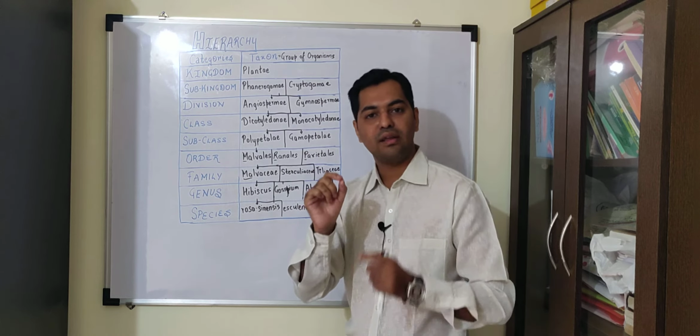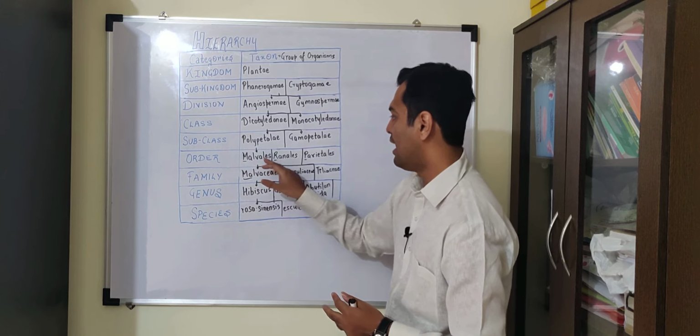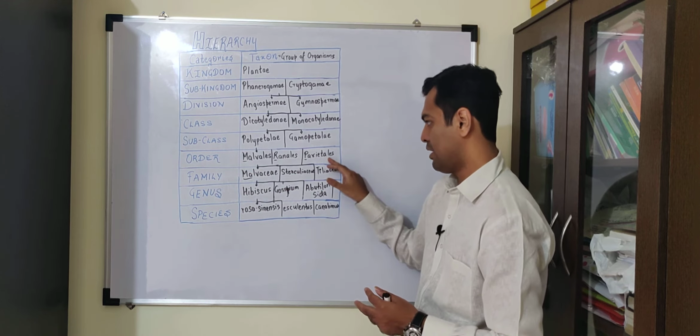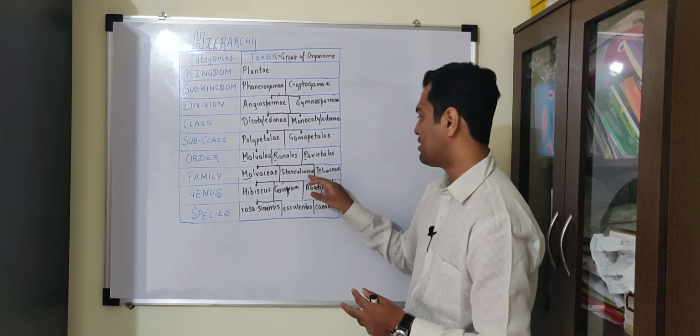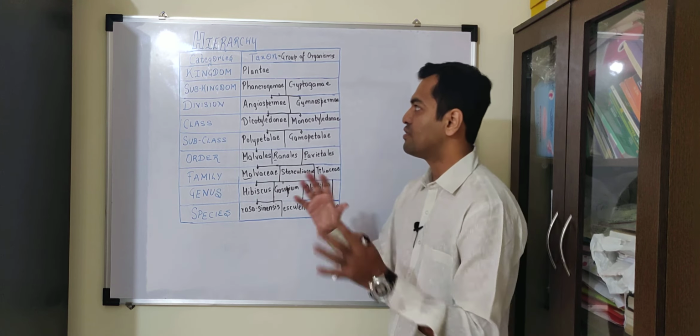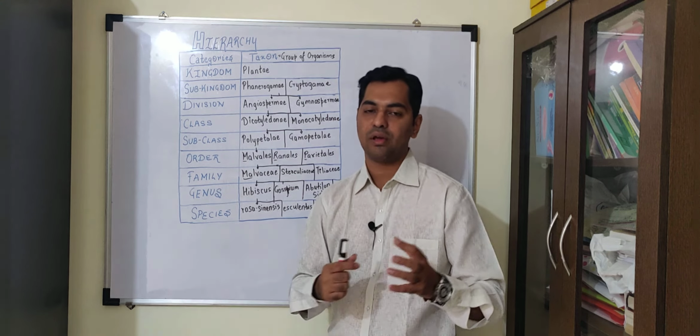A technical point you can derive out of it is that an order usually has the suffix ales, whereas a family usually has the suffix aceae, like Malvaceae, Sterculiaceae, Tiliaceae. So this is the explanation about hierarchy, which we use for taxonomical classification.